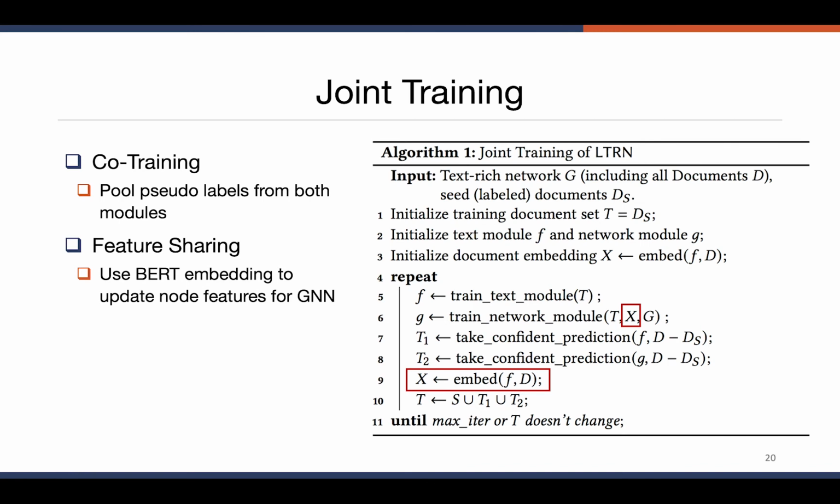The second strategy is feature sharing. Because the GNN model requires node features as input, instead of just using fixed document features for the GNN, at the end of each algorithm iteration, we actually redo the document embedding with the BERT module and use them as a new input to the GNN, so that the GNN model will always get the most up-to-date document features.